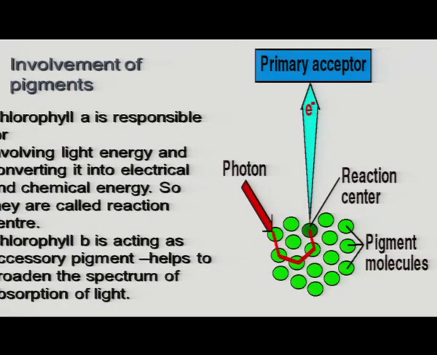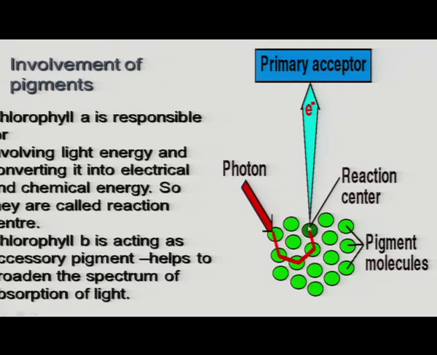Now, the question is, there are a large number of pigments. Chlorophyll pigment as well as carotene and other pigments are there. All the other pigments except the central molecule, that is the reaction center, are also involved in photosynthesis. They receive lower wavelengths of light, and finally they give this light energy to the reaction center, where the reaction is going to start.